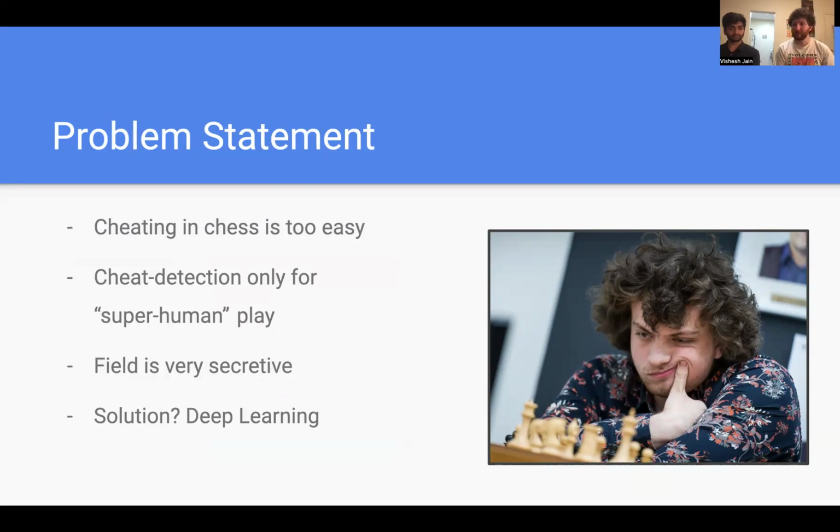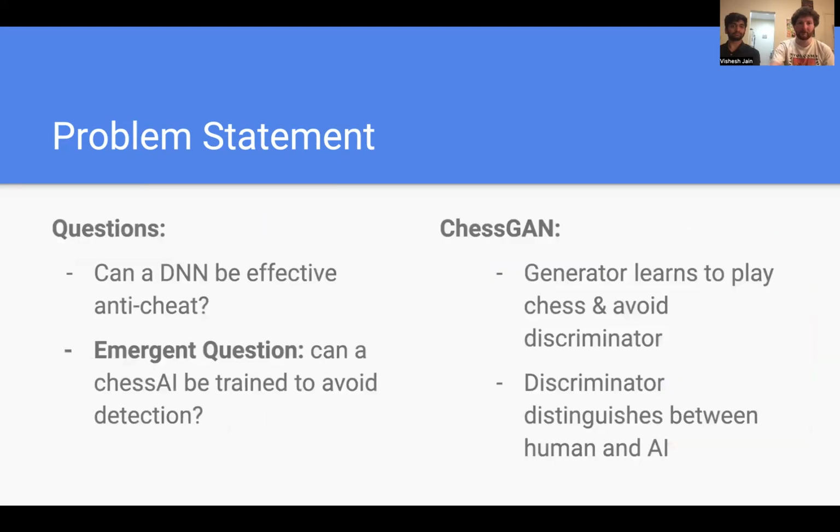Cheat detection exists, but it's only for that superhuman kind of play. So if you play at a slightly above average level or just cheat a little bit, it's very hard to detect. There are companies like chess.com and Lichess that have technologies for anti-cheat, but they're very secretive about them to protect their algorithms. So we wanted to use a solution that uses deep learning and revitalize the field.